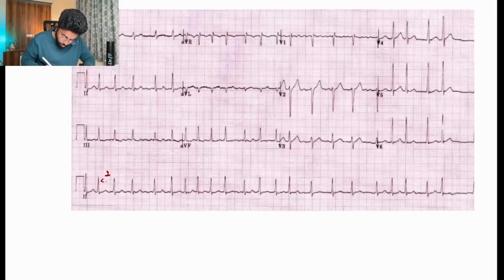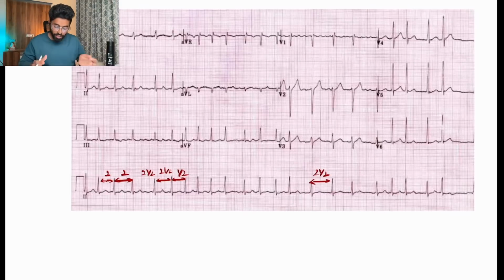Then 2.5 here. Again, we have 2.5 here. We have only 1.5 here. Then we have somewhere around here 2.5 again. So it's looking like it's not a constant number of boxes between two R waves. Then we can clearly say this ECG is an irregular rhythm ECG.